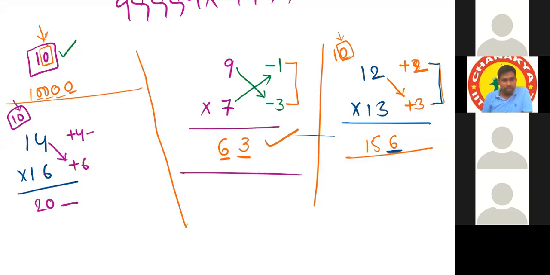But see, that 1 position we have to fill up by 4 sixes. 4 sixes is how much? 24. 24 is a double digit number. Then we have to balance. So we have to write it in this way: 2 here, 4 here. 224. 224 is our answer. Yes, sir. Okay.